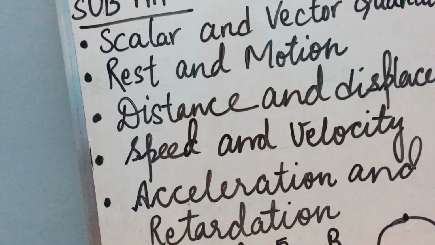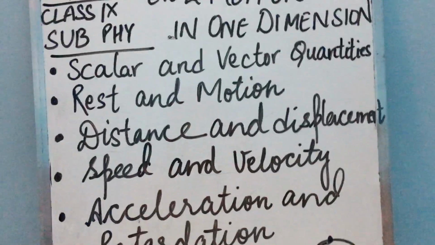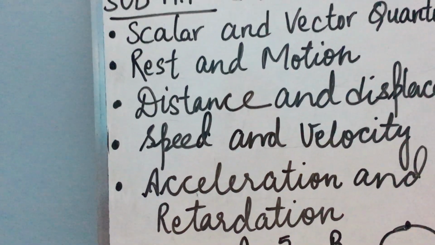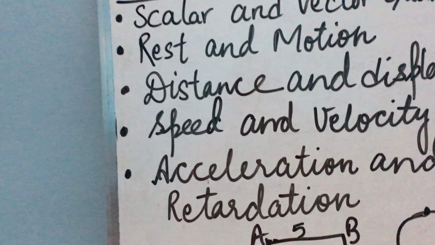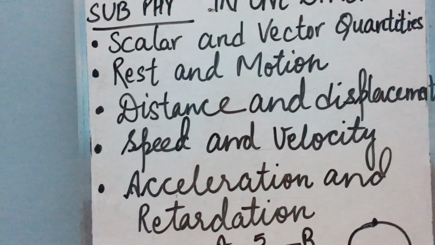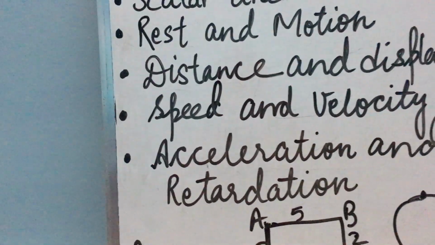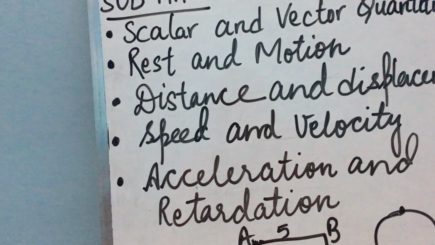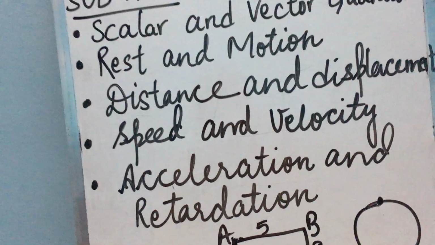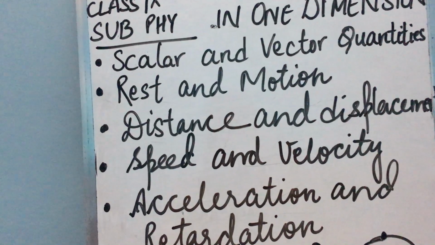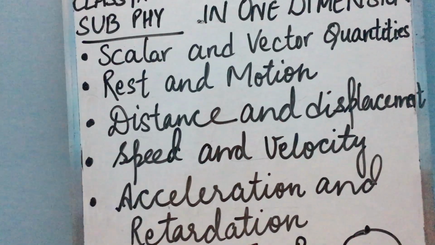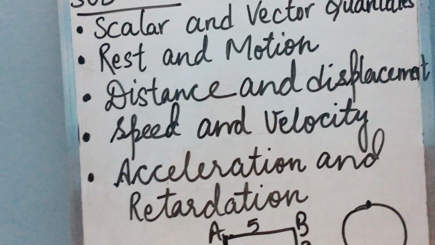Okay. What is uniform speed now? A body is said to be moving with uniform speed if it covers equal distances in equal intervals of time throughout its motion. That means it is covering equal distances in equal intervals of time throughout its motion. For example, the motion of a ball on a frictionless plane surface is with uniform speed. That means the ball is continuously covering equal distances in equal intervals of time.